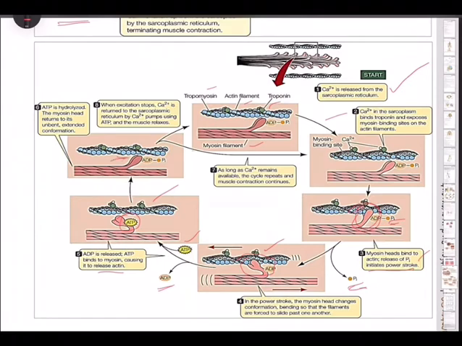The myosin head returns. Now see here in step number 5, the myosin head is bent. Now here you can see it is coming forward, in an unbent, extended conformation. When excitation stops, Ca2+ is returned to the sarcoplasmic reticulum by Ca2+ pumps using ATP, and the muscle relaxes. So if you overall observe it, it is almost like a sliding filament. That is why the mechanism of muscle contraction is best explained by the sliding filament theory.